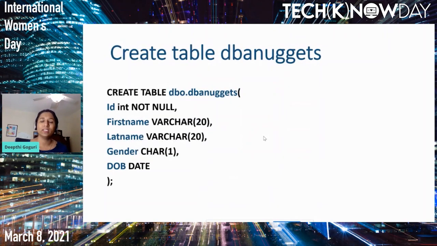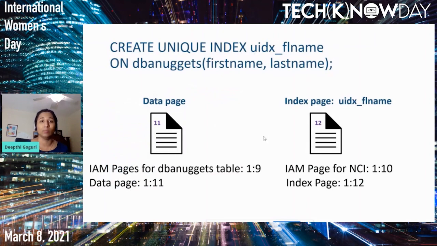Now let's go ahead and create a simple table, the DBA nuggets table, with the columns ID, first name, last name, gender, and date of birth. This particular table is a heap table. That means we do not have any clustered index on it. But let's go ahead and create a unique non-clustered index on top of the first name and last name columns for this table.